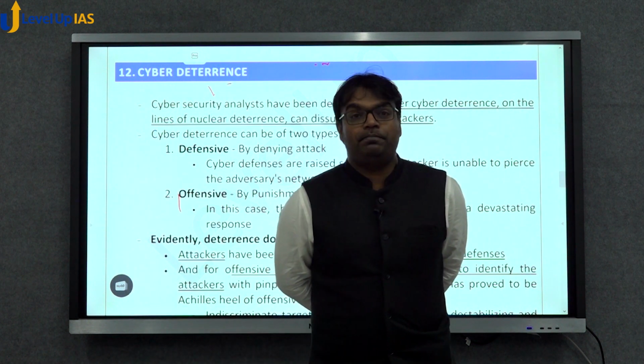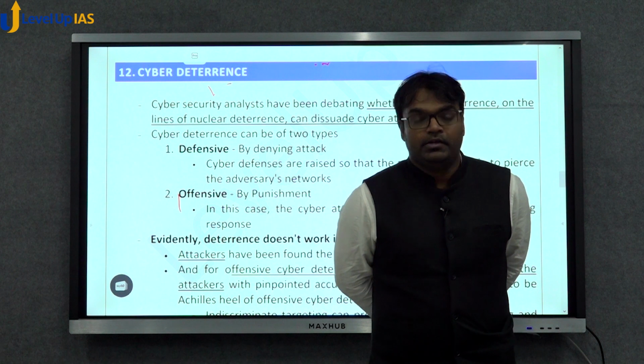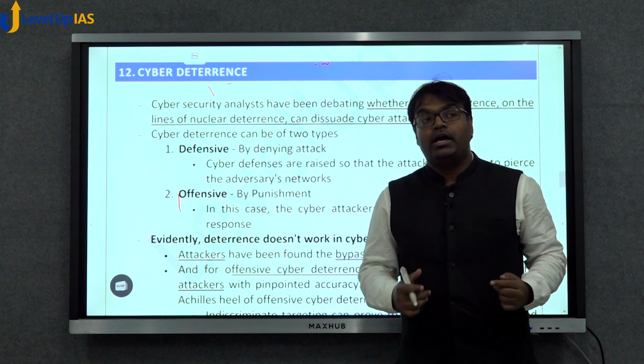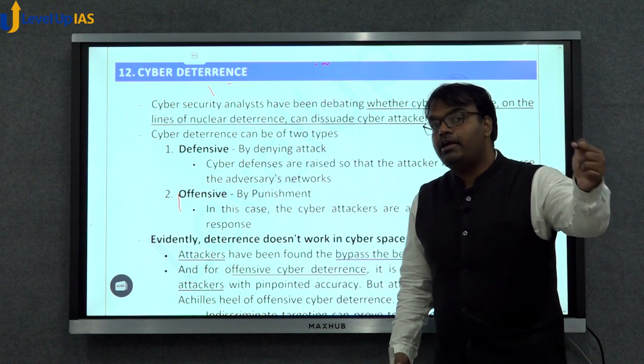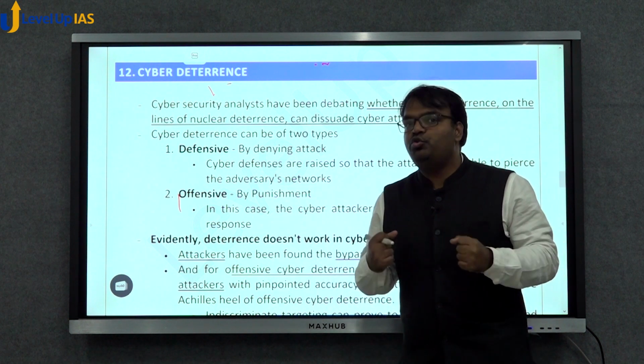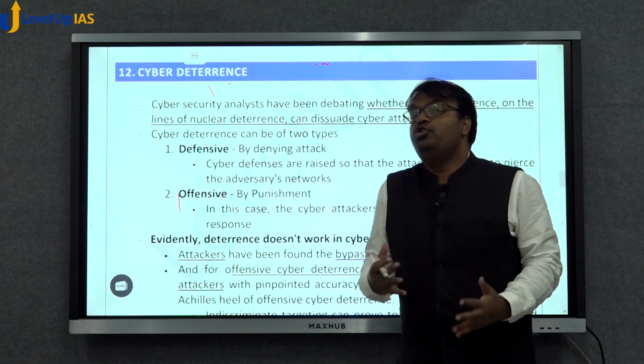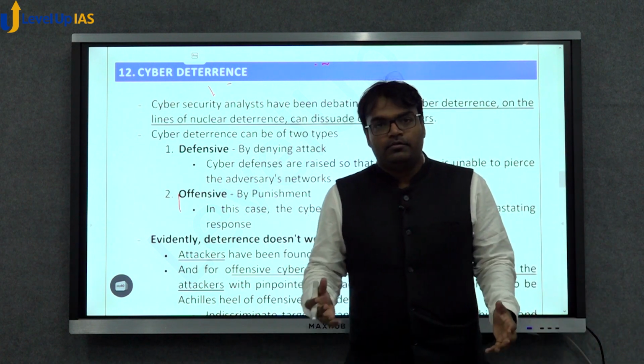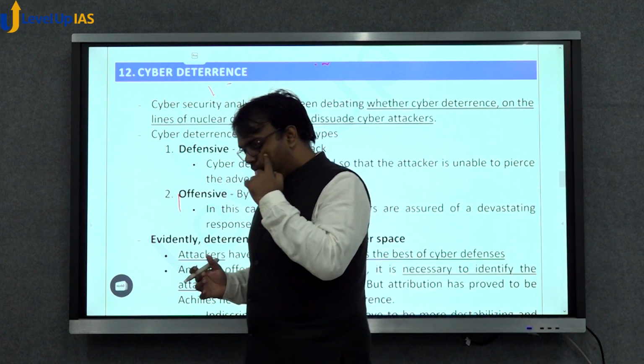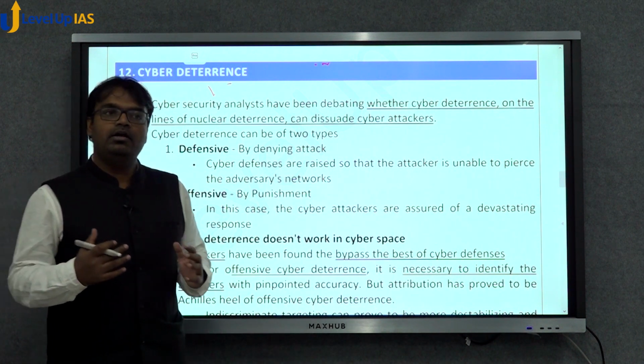Second, you develop a lot of offensive capabilities. That also becomes a deterrence, because other countries will be reluctant to attack you if you have offensive capabilities. You will counter attack them. It's like nuclear deterrence. So India needs to develop a cyber deterrence.